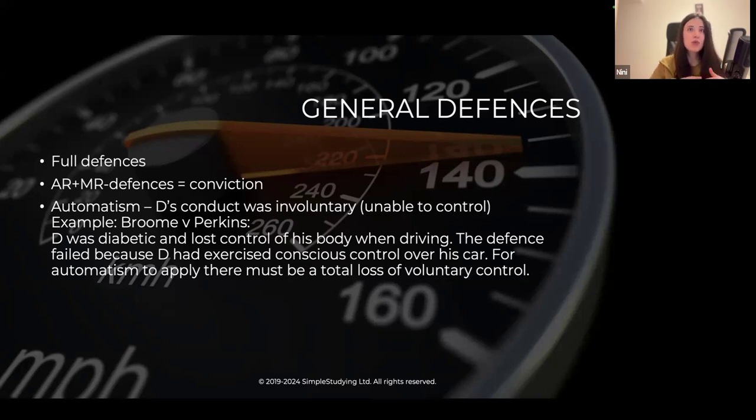So if for whatever reason, whether it's a medical condition or something else, the defendant loses control of their bodily actions, that can be relevant for the automatism defense to apply. But very important, it has to be total loss of voluntary control. So if there is any evidence that defendant had some control of their body during the act, the automatism defense will not apply. It has to be total loss of voluntary control.